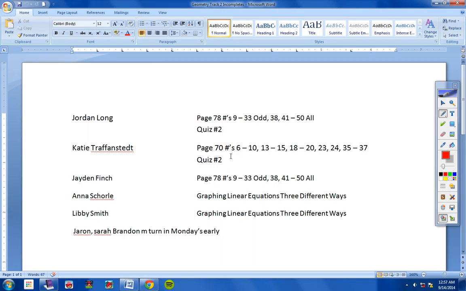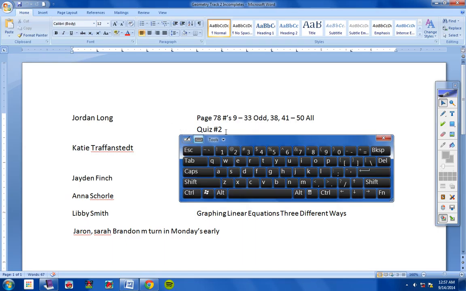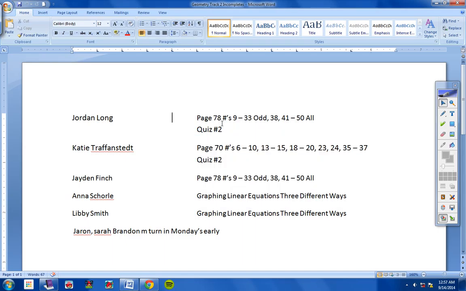And guys, if I'm wrong on any of this, just email me or talk to me or return the sheet of paper that you turned in that has a grade on it already. But I do not have these assignments from you guys, okay? So I need these turned in. We're going to say all of this stuff has to be turned in by Friday, okay?